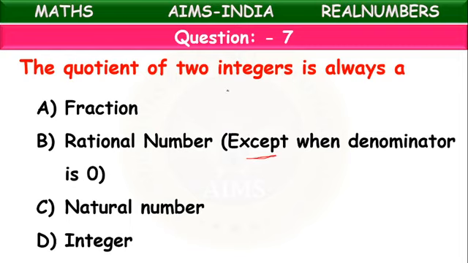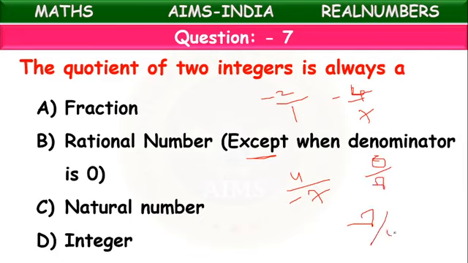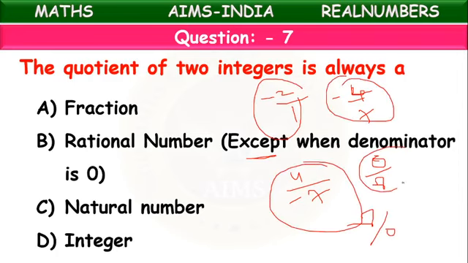The quotient of two integers means we can take minus 2 by 1, minus 4 by 7, or 4 by minus 7, or 0 by 8, or 8 by 0. Like this we can have so many cases. In all the cases, what is the quotient?